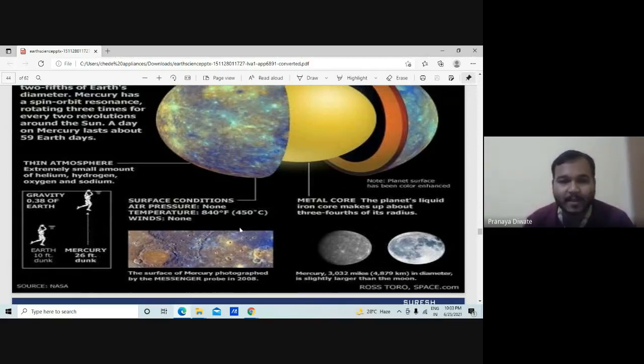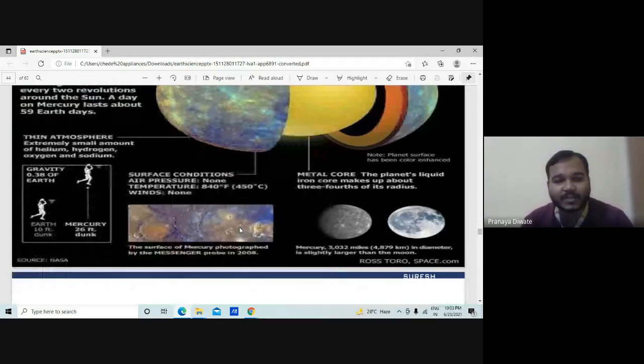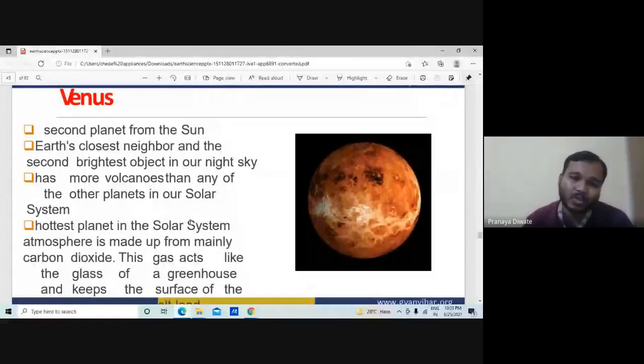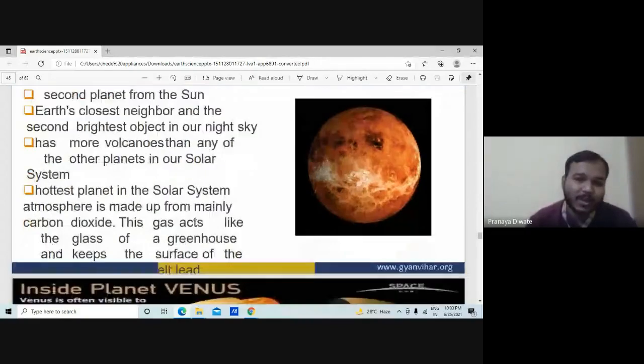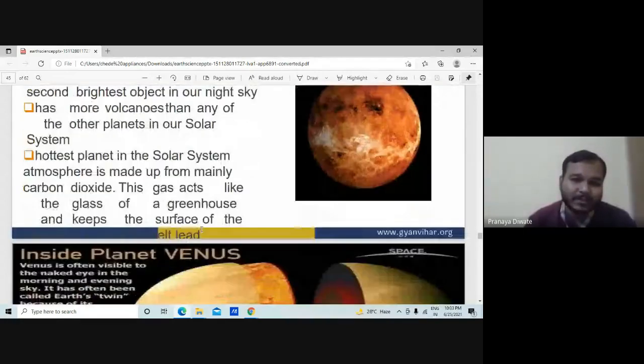Then the second one is Venus. The second planet closest to the sun and closest to the Earth, it has more volcanoes than any other planet in our system. It is the hottest planet in the solar system. Its atmosphere is made up mainly of carbon dioxide. This gas acts like the glass in a greenhouse and keeps the surface of the planet hot.